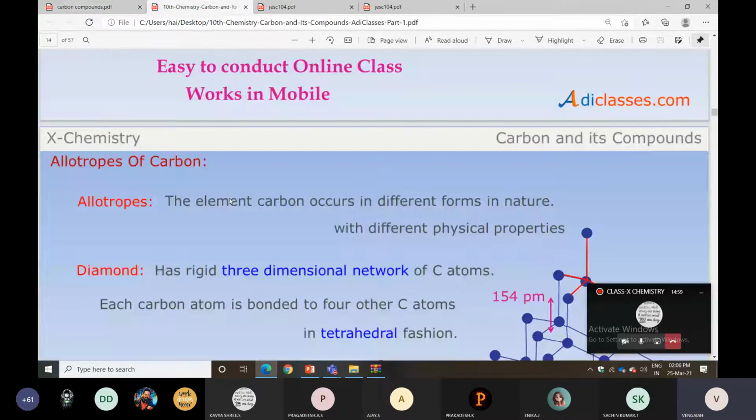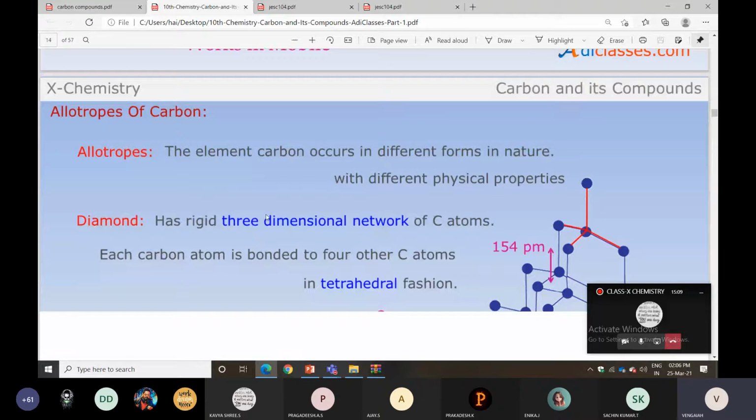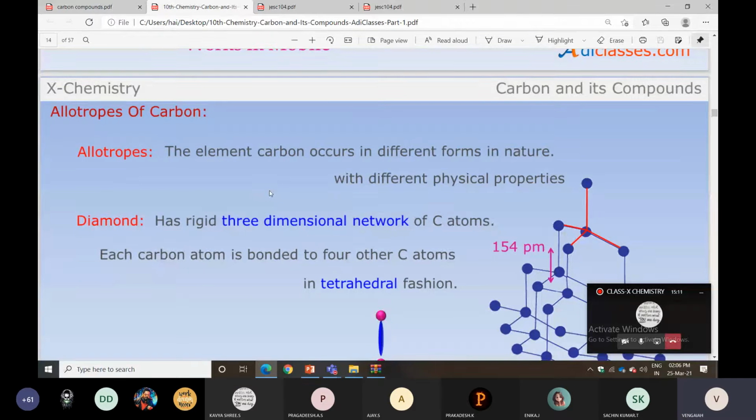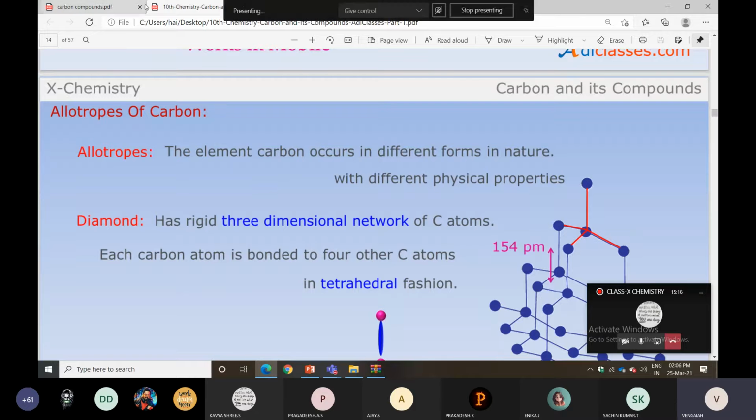The element carbon occurs in different forms in nature with different physical properties. They have different physical properties and the same chemical properties. Different physical, same chemical. Those are called allotropes. Carbon has three types of allotropes.